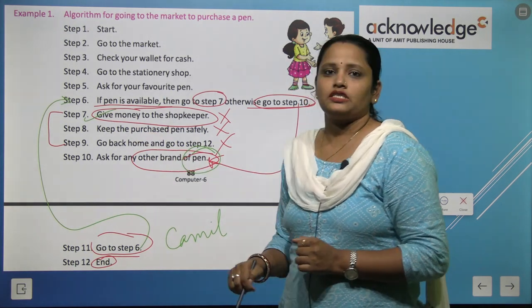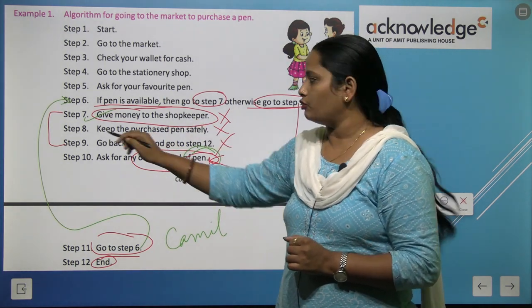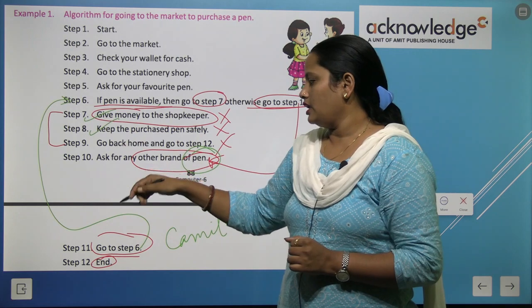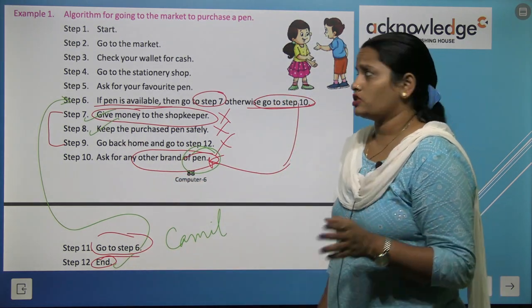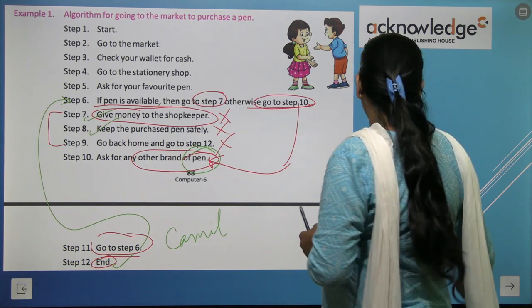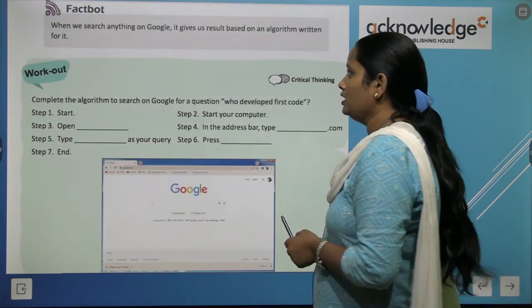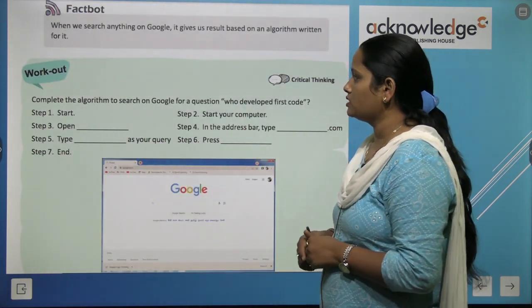Keep the purchased pen safely. After giving money, we have to keep the pen safely. Then we have to end the process. So this is the process of writing an algorithm. Now quickly, let's come to the next page.